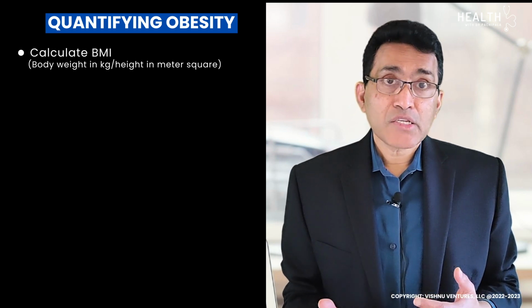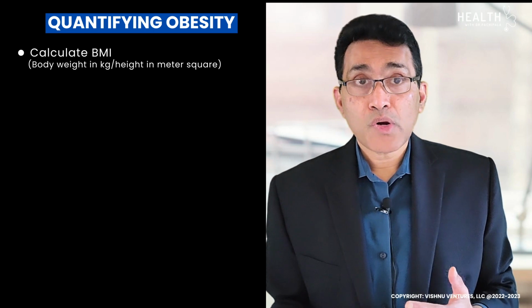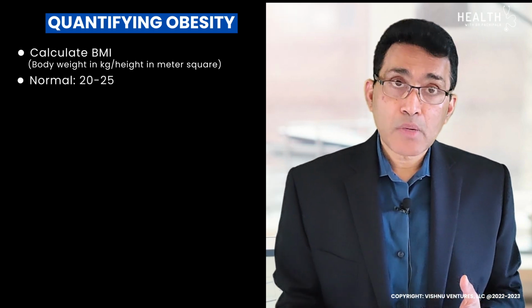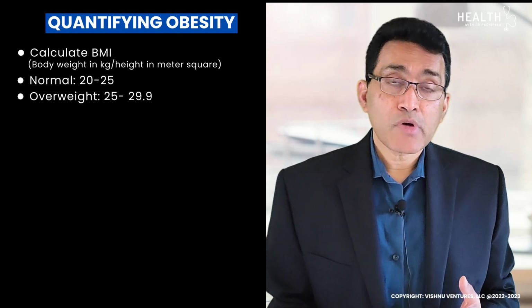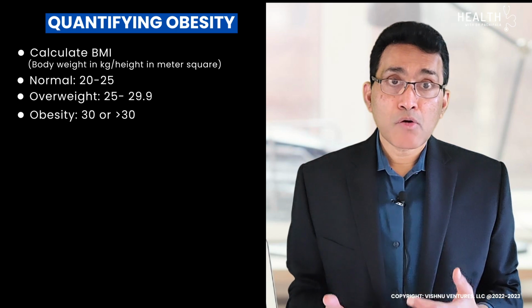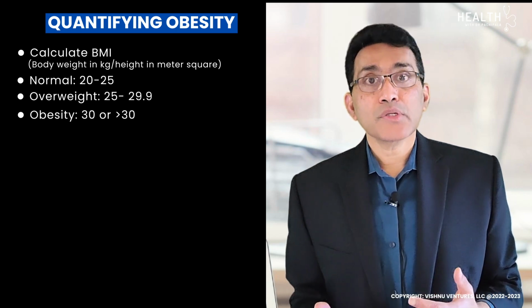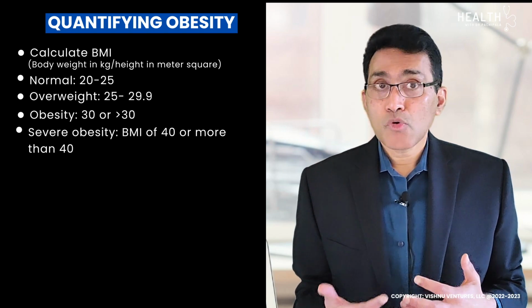How do we quantify obesity? One way is to calculate BMI, or body mass index. BMI is defined as body weight in kilos over height in meters squared. Normal BMI is 20 to 25. Overweight is defined as BMI of 25 to 29.9. Obesity is defined as BMI of 30 or more. Severe obesity is defined as BMI of 40 or more.